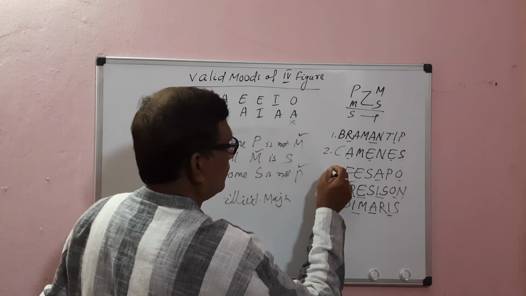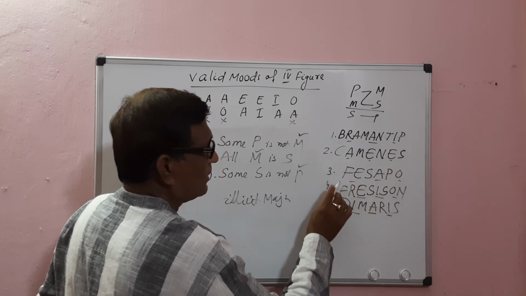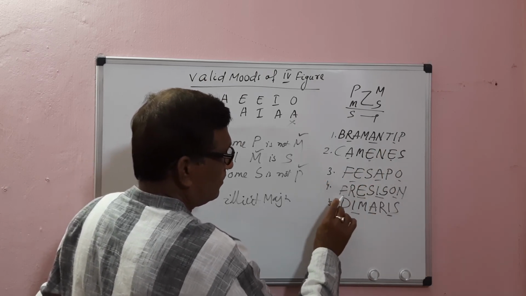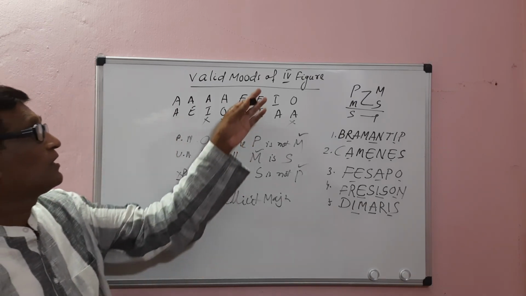Out of these 8, we got 5 valid modes in the fourth figure: Bramantip, Camenes, Dimaris, Fesapo, and Fresison. These are the 5 valid modes in the fourth figure.